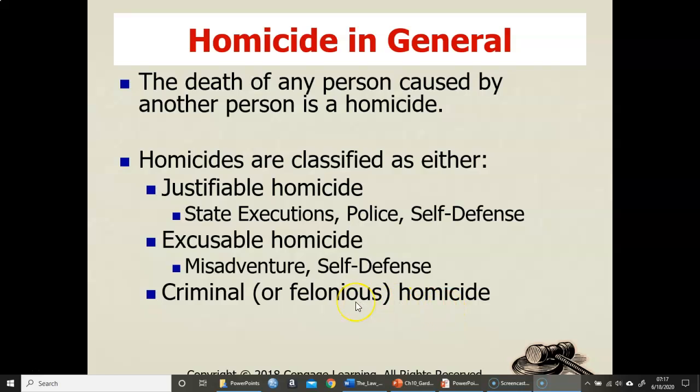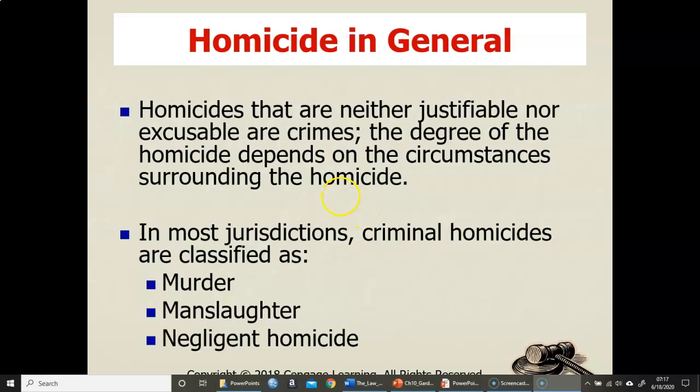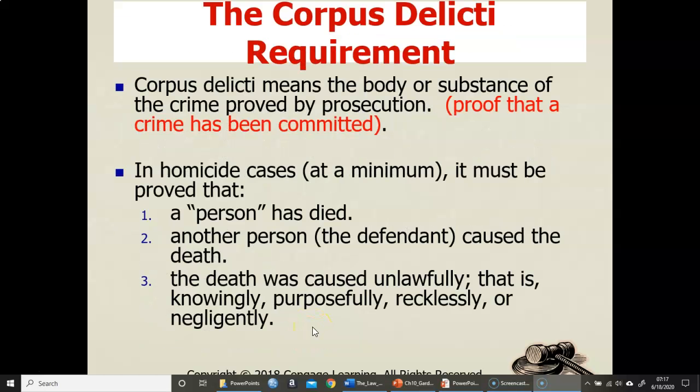Criminal is where we fall into your murder and manslaughter statutes. So homicides are either justifiable, excusable, or crimes. The degree of the homicide depends on the circumstances surrounding it. In most jurisdictions we have murder, manslaughter, and then negligent homicide. This will be worded depending on where you live and what your state statutes are. Corpus delicti means the body or substance of the crime must be proved.